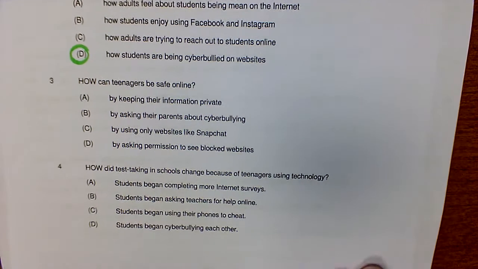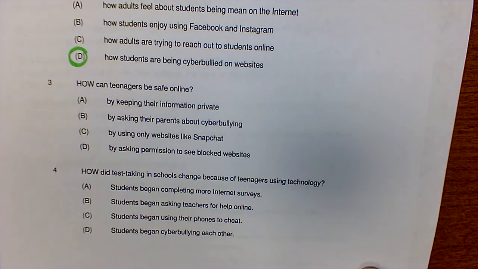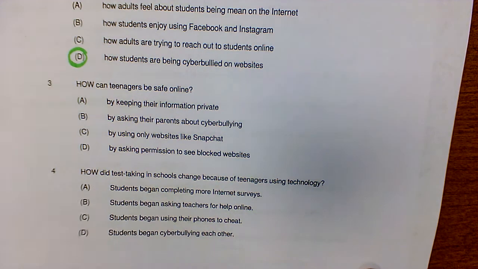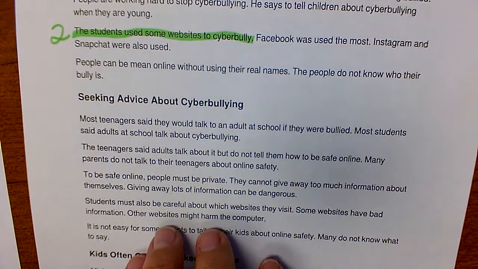Okay, number 3. How can teenagers be safe online? By keeping their information private, by asking their parents about cyberbullying, by using only websites like Snapchat, by asking permission to see blocked websites. So I'm going back here, seeking advice.